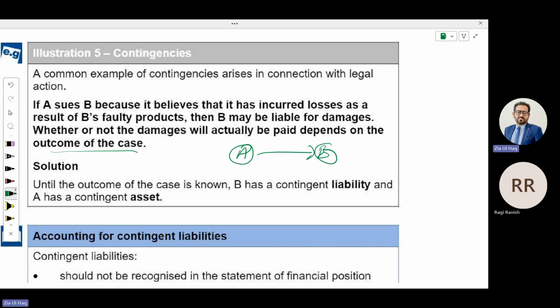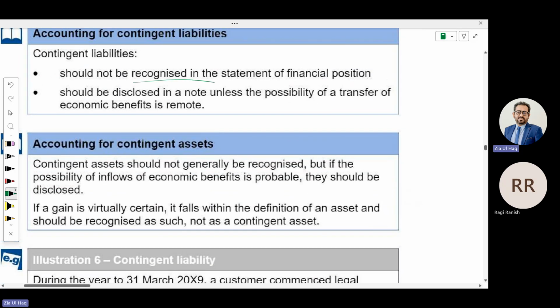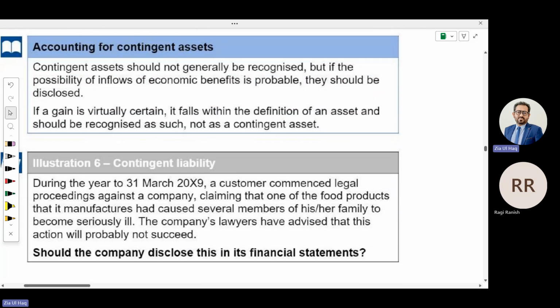So if there is more than 50% chance, B will create a provision, but if there is less than 50% chance, B will disclose a contingent liability. But if there is more than 50% chance that A will receive money, A will disclose a contingent asset. Through this example, they have just explained what a contingent asset and a contingent liability are. In accounting, they need to be disclosed. There is no accounting entry for a contingent asset or contingent liability.